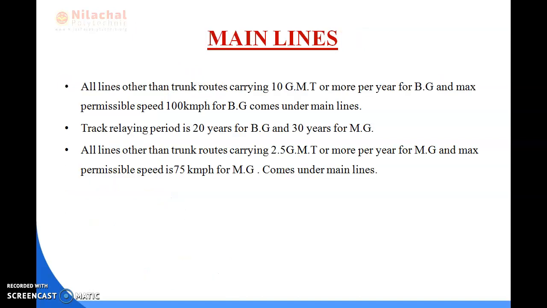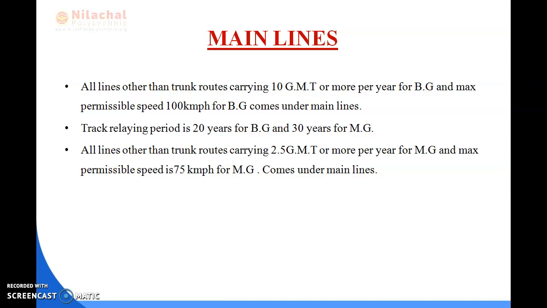Main line. Okay, so what is a main line? It is generally a route between two towns. Whenever the route is placed between two towns and connected for transport, it is called a main line.